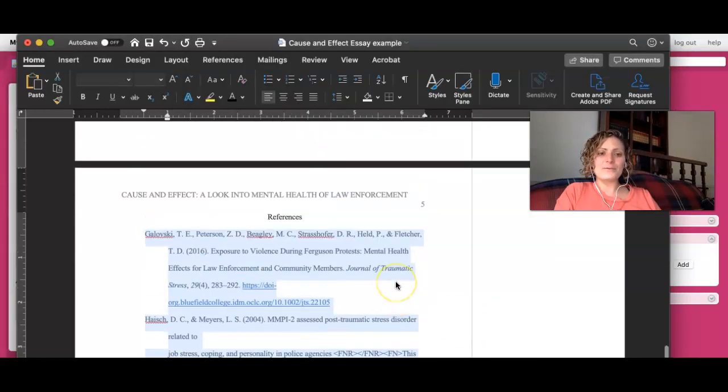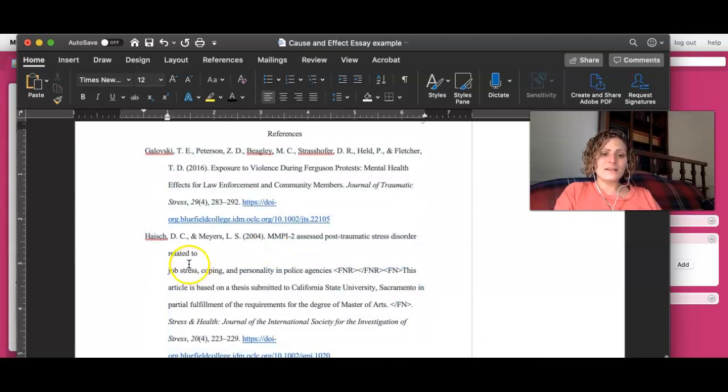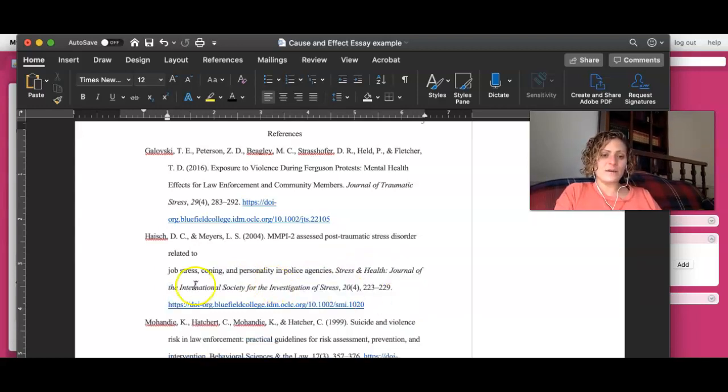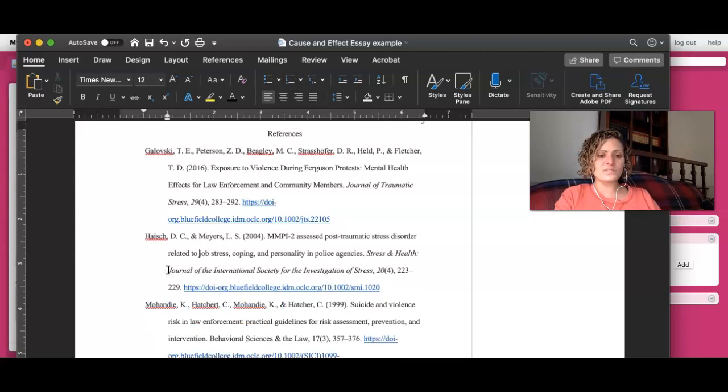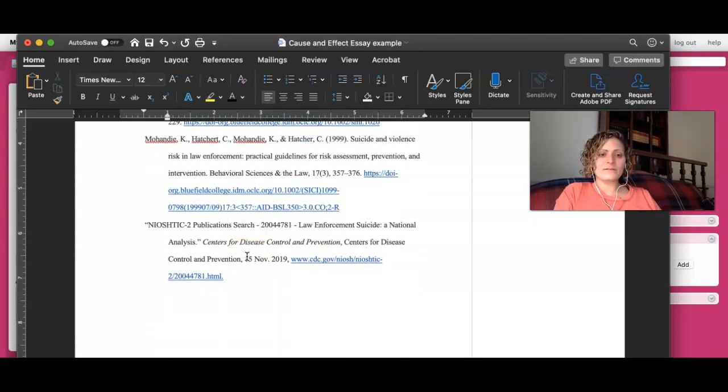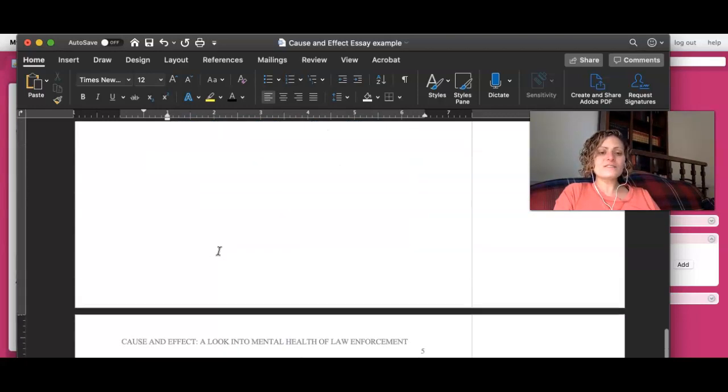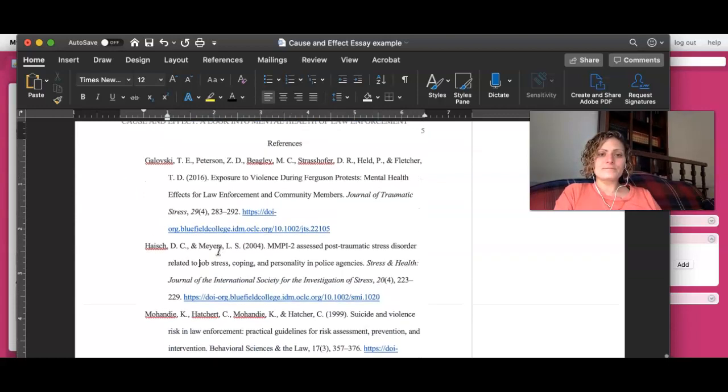Okay, there we go. Now the next thing is here we have this added material that is not needed. That was added by the automated system that created this. So we got rid of that, and then we need to bring this back together. And now everything looks good. And here, this is all in capital letters, but this can be in capital letters because this is some kind of abbreviation for the title of this article. So that is what a reference page should look like. Hit save on all your good work, and you're ready to go.